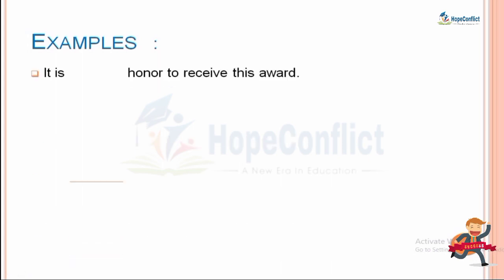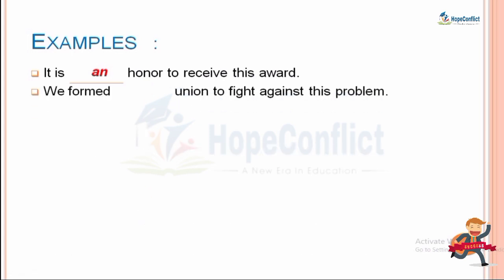The first example: it is an honor to receive this award. Here what will we put? We will put the article an. Now why have we put this an? Because in honor it is not honor, it is onor. Which sound is coming in honor? It is the sound of o. So this is your vowel sound, and we have put here an. Okay, now let's see the next example.